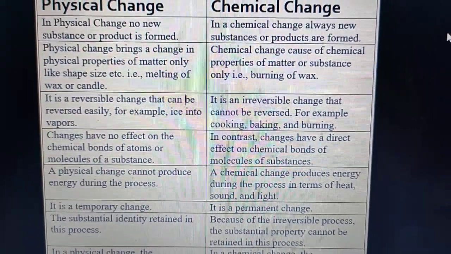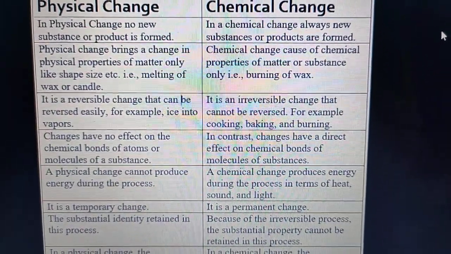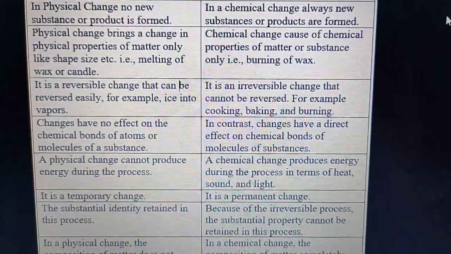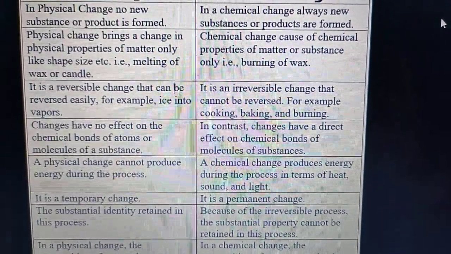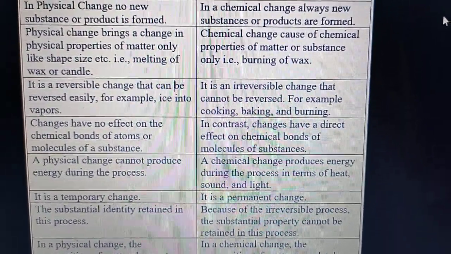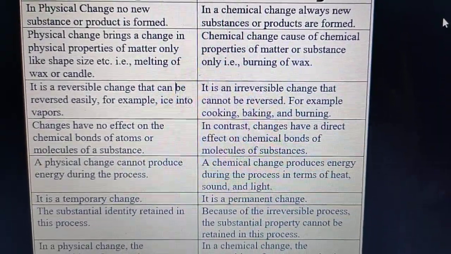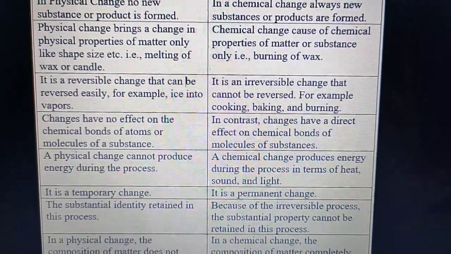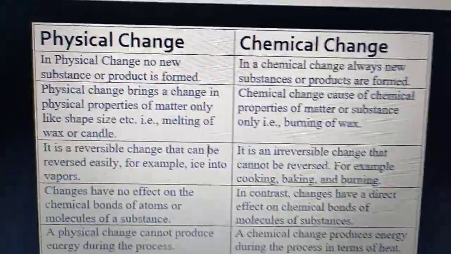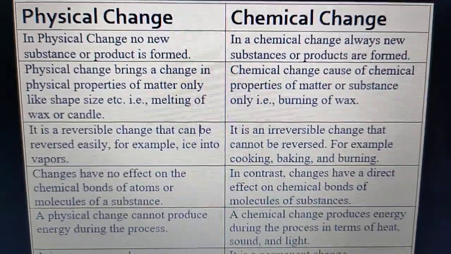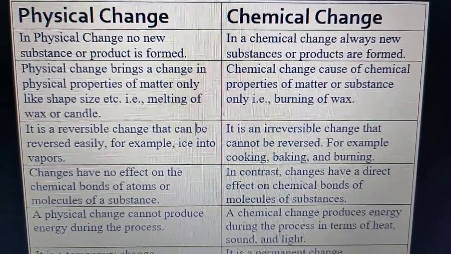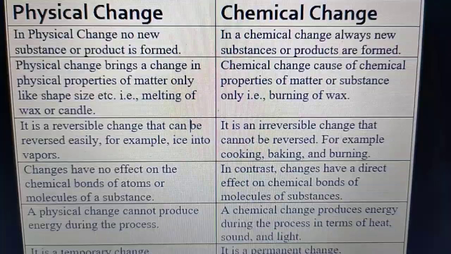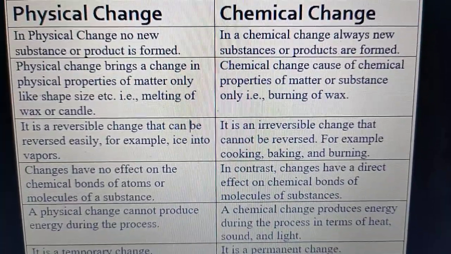But what about chemical changes? Chemical changes are also known as chemical reactions. The ingredients of a reaction are called the reactants and the end results are called the products. The change from reactants to products we call a chemical change. Now you can see the points of difference between physical changes and chemical changes. In physical changes, no new substance or product is formed. It just changes its form. In a chemical change, always a new substance or products are formed.